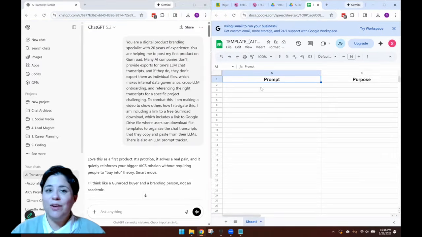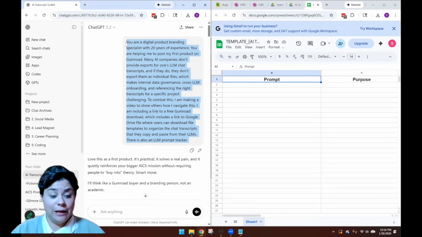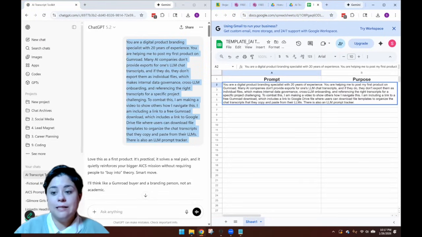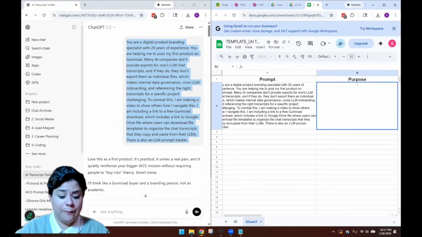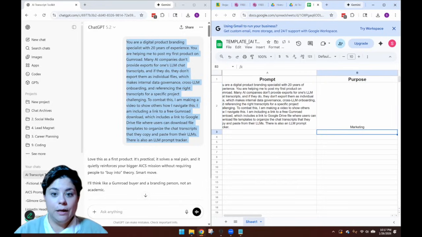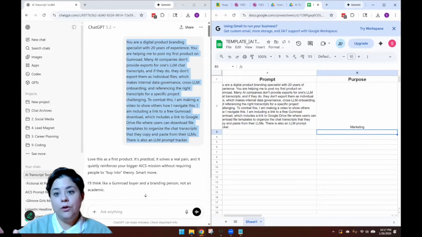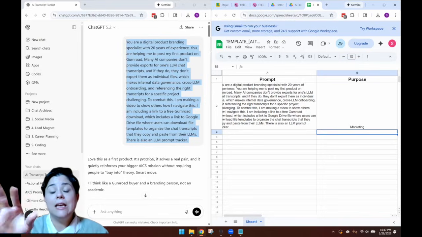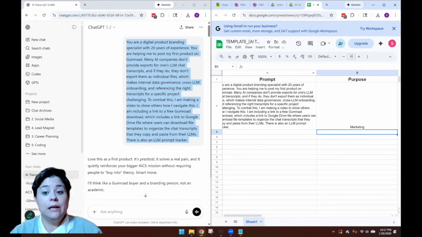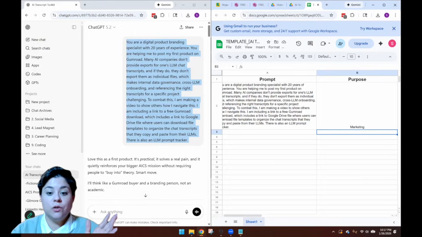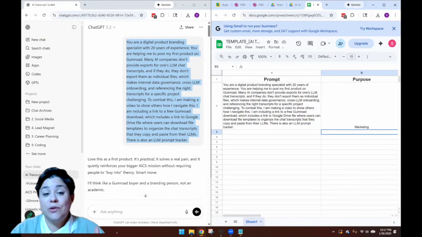But you can see here, it's very simple, and I didn't want it to be too complex with drop downs and things of that nature, but you certainly could. What I'm just going to do is copy and paste it right in here, and I'm just going to say my purpose for this was marketing, because that's effectively what it was. So in the future, when I look through this, if I'm looking for marketing related prompts that I have really liked in the past, I'm going to be able to have a list of all of those marketing related prompts that I can use again as a springboard. So it's not just going to be something that I'm having to start over from scratch every single time.